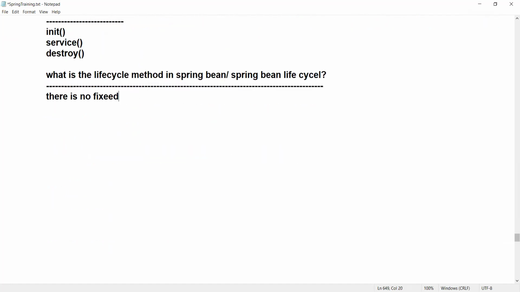There is no fixed method, okay? In the life cycle, first point is clear, right? Can you please remember the two annotations, like post construct and pre-destroy? Can you please remember?